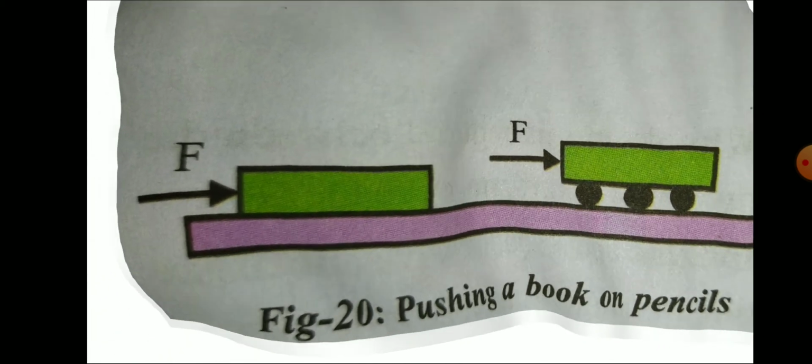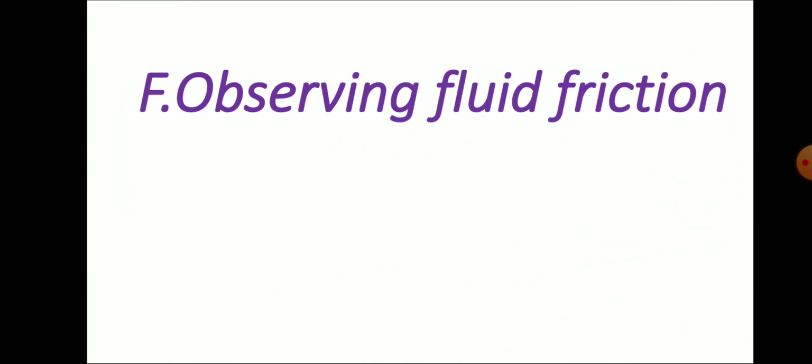Next, observing fluid friction. What is fluid friction? First of all, what is a fluid? Liquids and gases are said to be fluids. Both liquids and gases have friction. That means air also has friction.